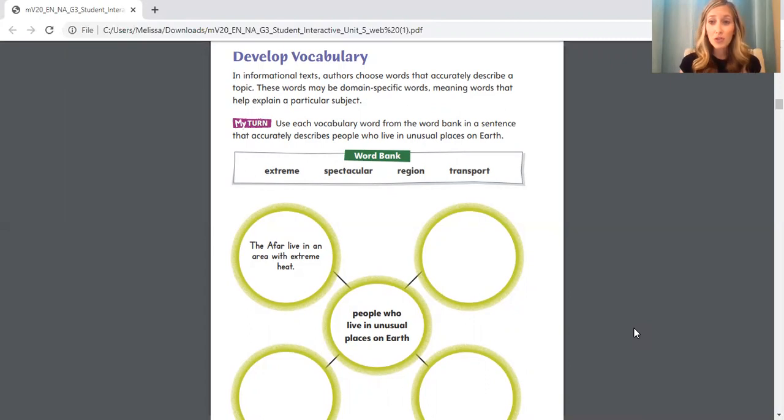You read about unusual places on Earth and you learned about the people that live there. That's how nature and people were connected. Remember yesterday when I asked you to read that timeline and think about how the event in the timeline affected people and affected nature? Well, people and nature are very closely related because we depend on nature, and as people we affect the nature too.